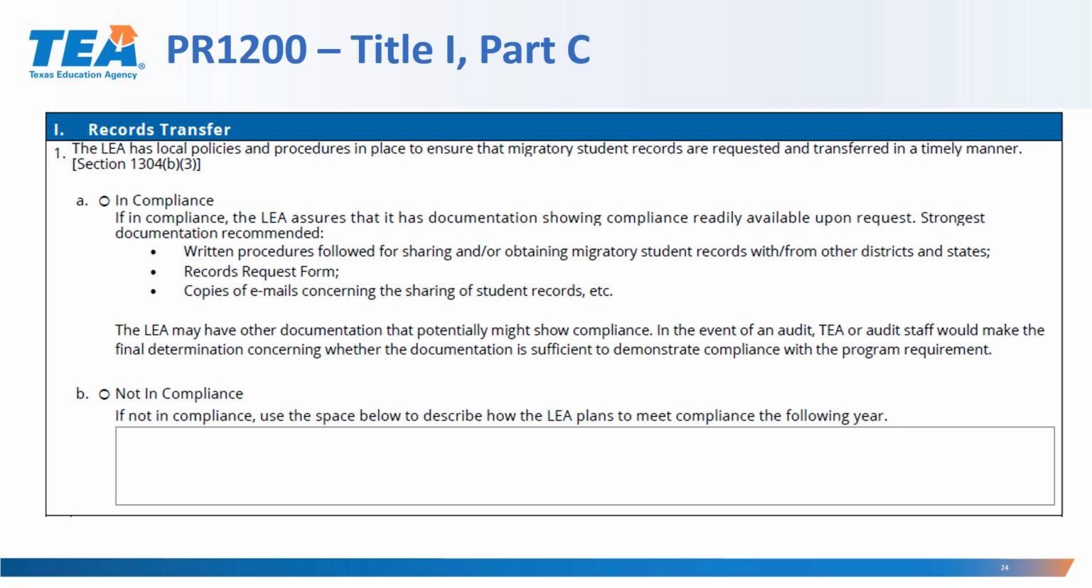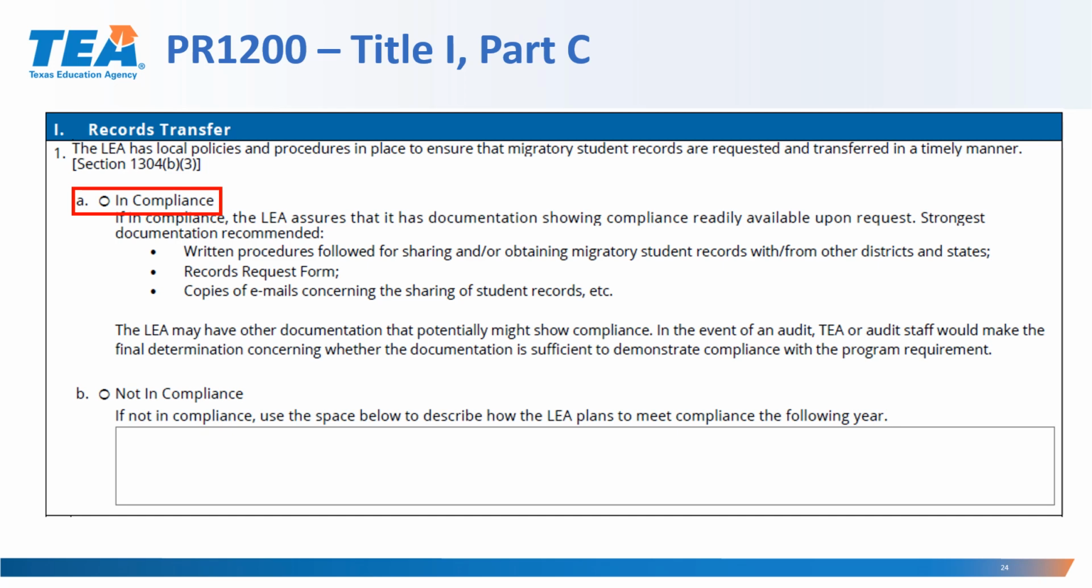Program Requirement I, Records Transfer. The LEA has local policies and procedures in place to ensure that migratory student records are requested and transferred in a timely manner. If the LEA indicates that they're in compliance, the LEA has to have documentation showing compliance readily available upon request, and this is the strongest documentation recommended.